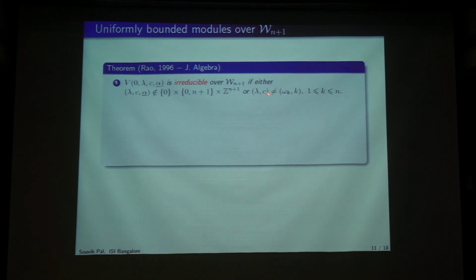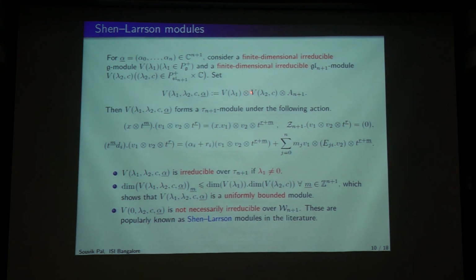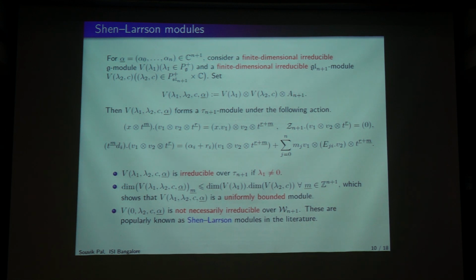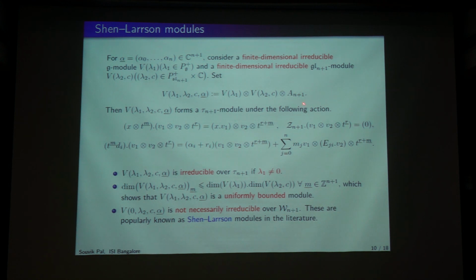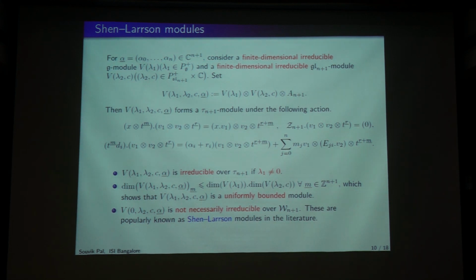If you remember, in the one variable case, for these modules, if you put 0, this is in fact V lambda 2 tensor A(n+1). If you take n equal to 0, like in the one variable case, you end up with a GL1 module, so just C. And here it is just A1, so that is just C[t, t inverse]. That is exactly what we saw for the Cartan-Larsson-Rudakov modules. So there was no semi-simple part there, like GLN has that semi-simple part, SL(n+1).